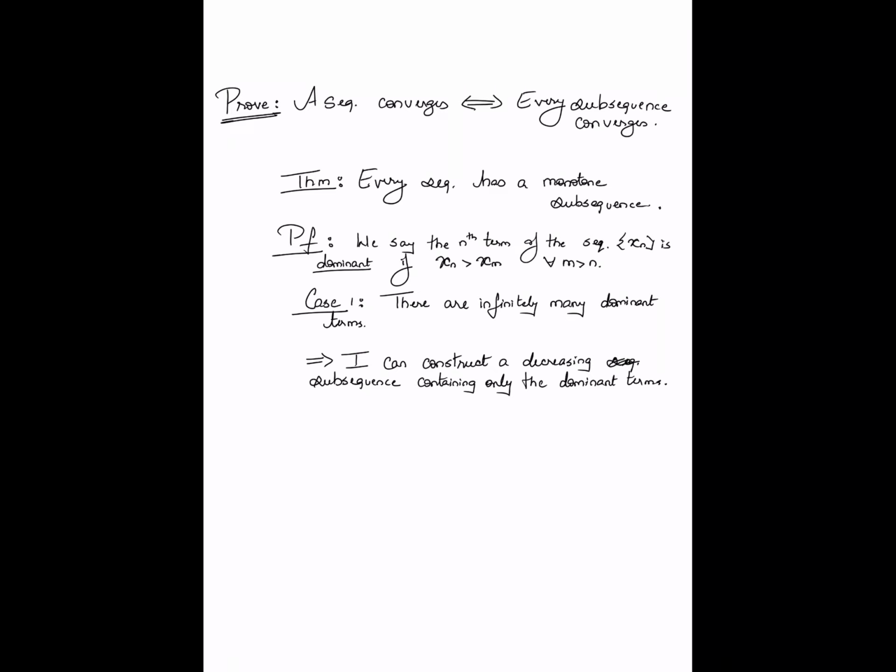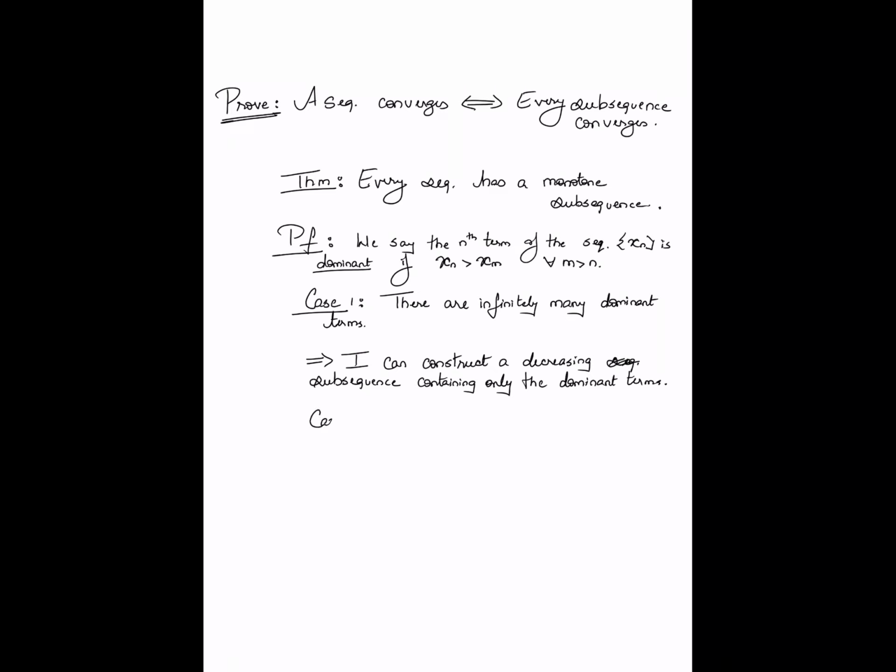Because every dominant term is larger than all the subsequent terms, the sequence made by only including the dominant terms is going to be a decreasing sequence, and therefore that defines a monotonically decreasing subsequence of the original sequence. So if I have infinitely many dominant terms, the construction of a monotone decreasing subsequence is trivial. I just write down the dominant terms to do so.